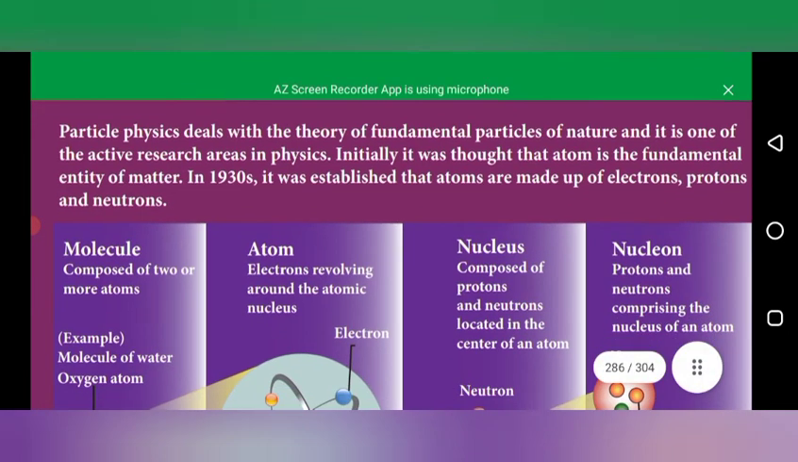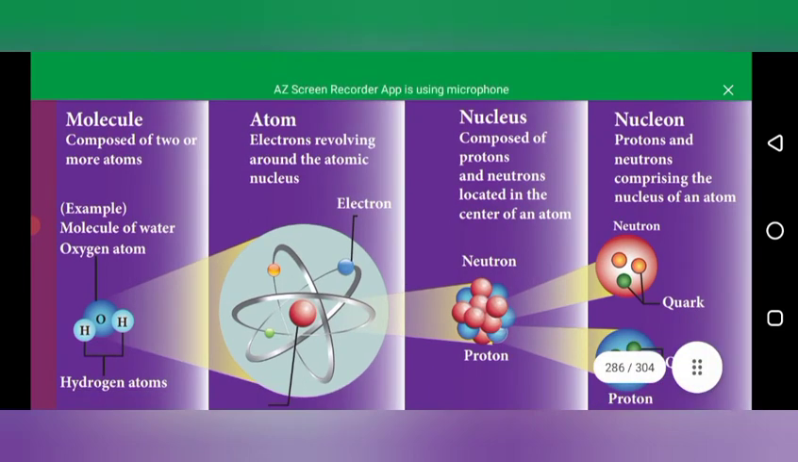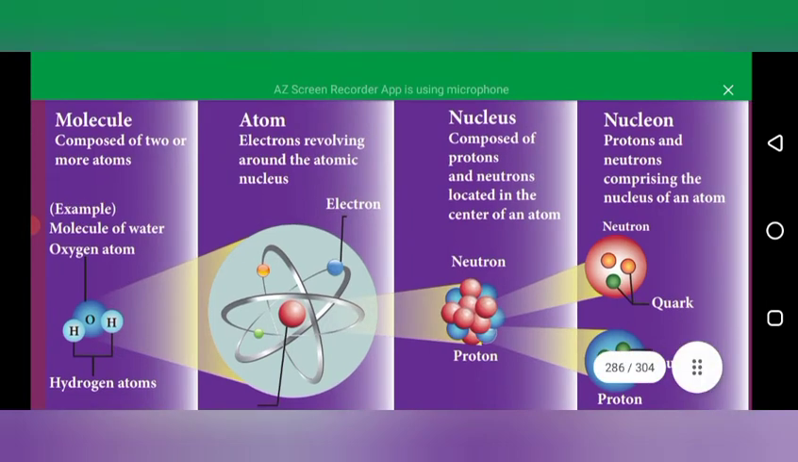Here a molecule is composed of two or more atoms. For example, the water molecule, that is H2O. In this H2O, H refers to one atom, where electrons revolve around the atomic nucleus, and we have to separate the center part, that is the nucleus. So what particles are present? Protons and neutrons are located at the center, which is considered as the nucleus.